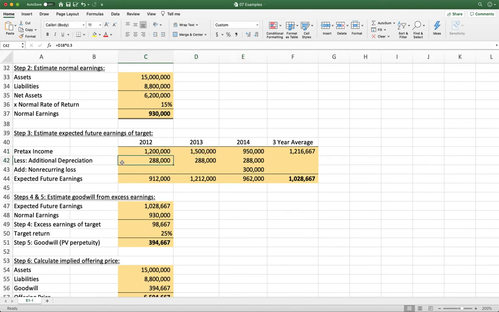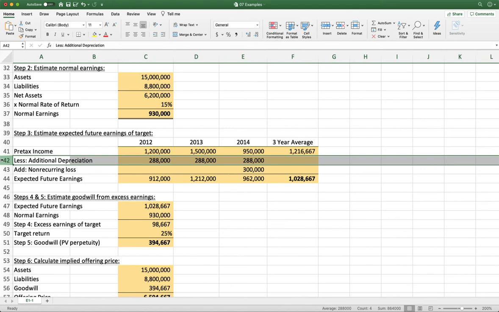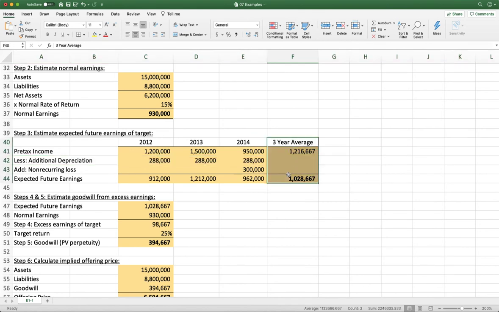We also had to estimate pre-tax income. We had to guess that we're going to have 30% gross up on our depreciation. Also, why a 3-year average, right? We could have done 5 years. So we've made a lot of assumptions here, not least of which we decided that we were going to be able to outperform the market indefinitely, for perpetuity, and that our target rate of return is 25%.